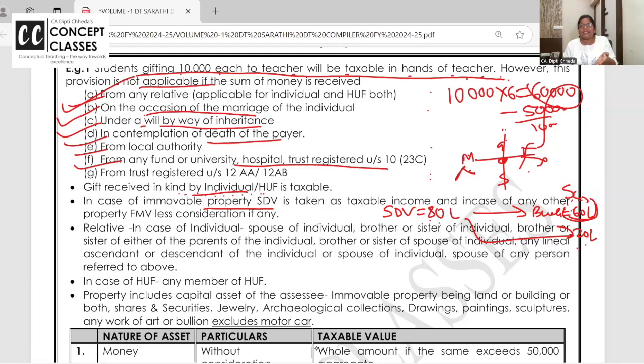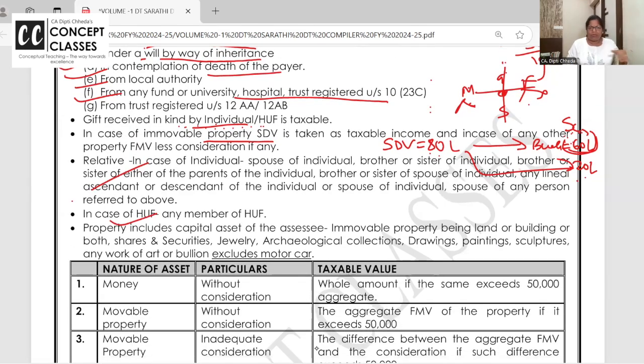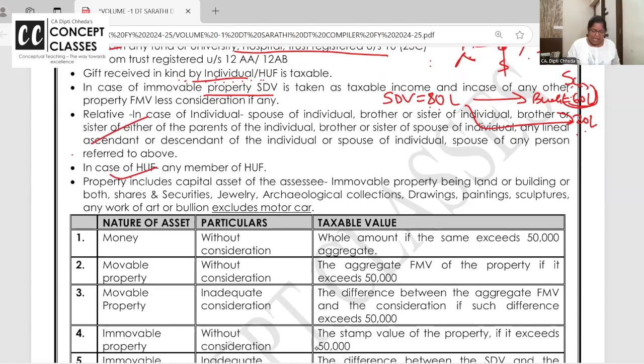Part consideration has come, but if the consideration is less than the stamp duty value and the difference exceeds 50,000, it becomes taxable. Relative definition you can read for HUF also, all co-partners and all. Acha, property. I said gift in kind is also taxable. So it includes immovable property, open plot, land, building, shares, securities, jewelry, archaeological collection, drawing, painting, everything excluding motor car.